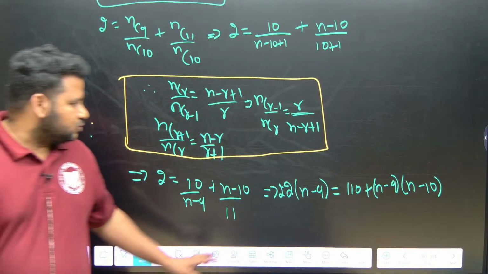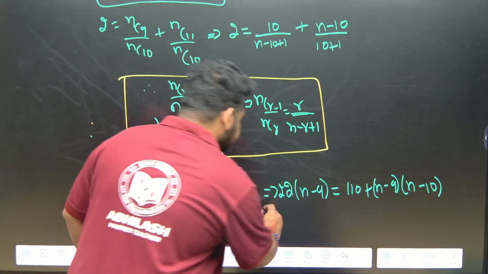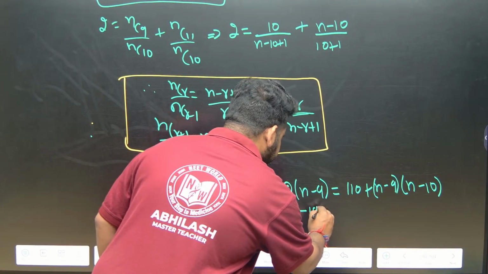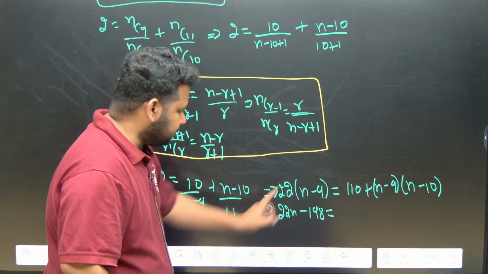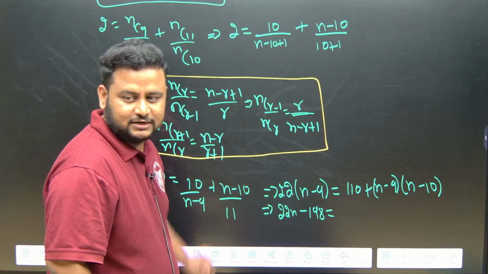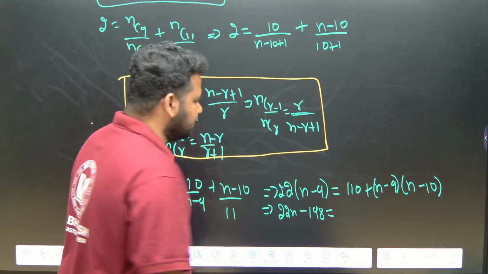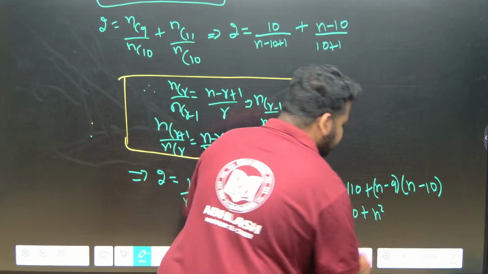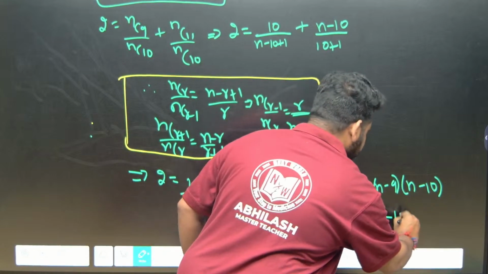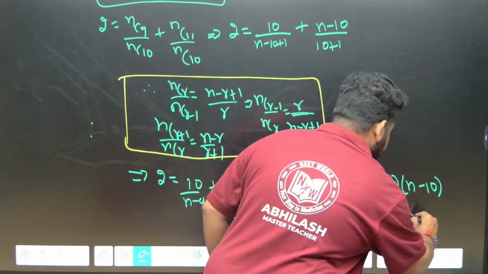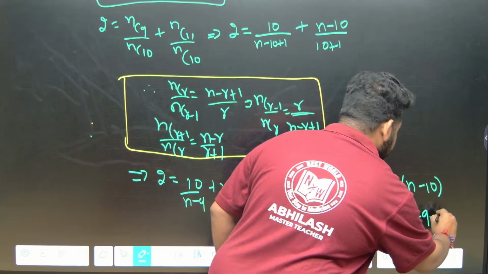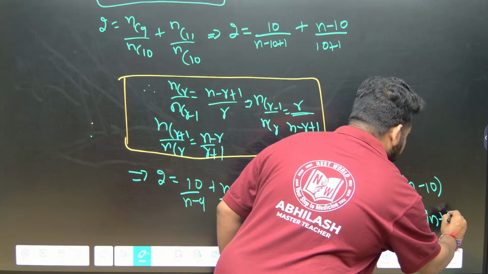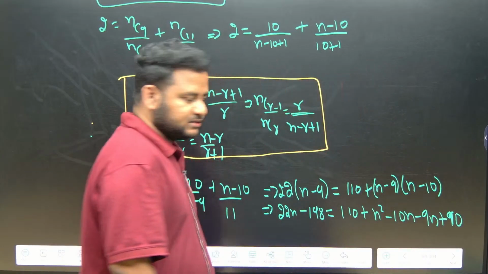Clear? Continuing with this, now 22N. 22 into 9 is 198. I know the tables up to 30, otherwise you multiply and do it. No need to worry or panic. So 110 plus N into N is N square. Carefully, N into minus 10 is minus 10N, minus 9N. 9 into 9 is plus, minus into minus is plus, 9 into 10 is 90. This is what we have.